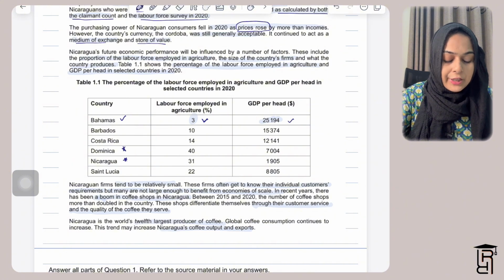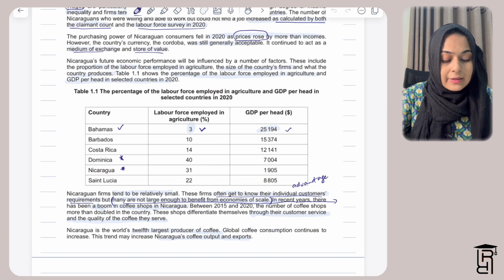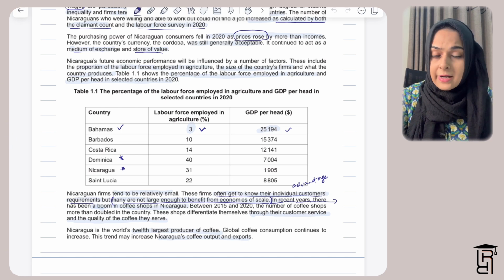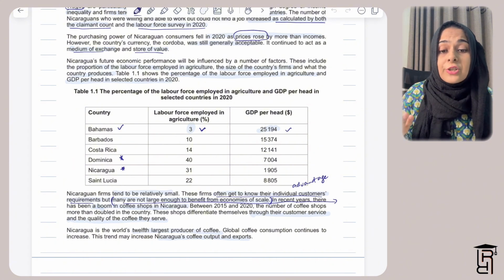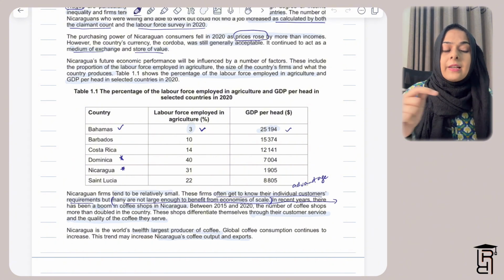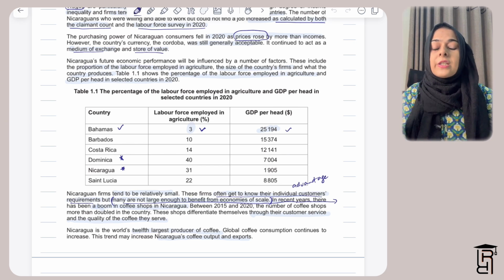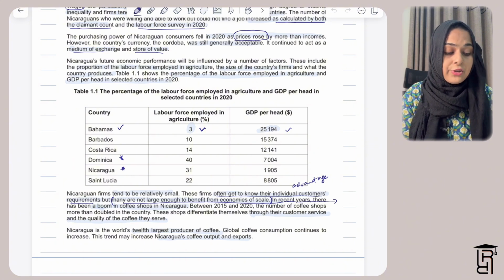So that's it. You give the reason for the relationship, and then your answer is done. This is pretty simple. You need to look at the table, understand the numbers, and then talk about the general relationship. So the general relationship is what you need to identify. Like in this question, we identified that the relationship between the percentage of labor force employed in agriculture and GDP per head is an inverse relationship.